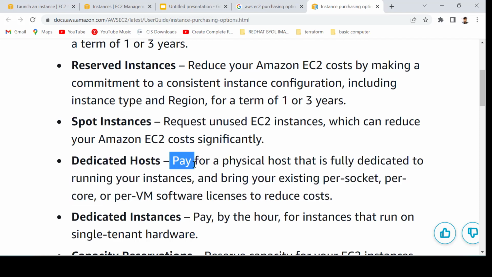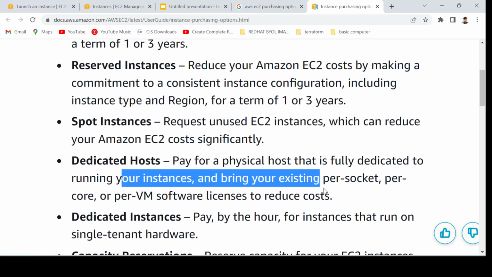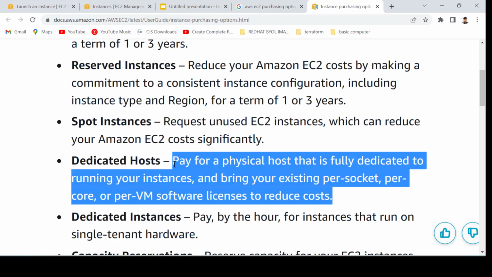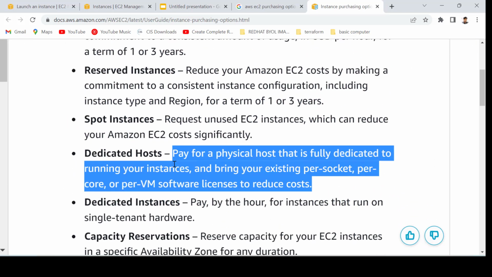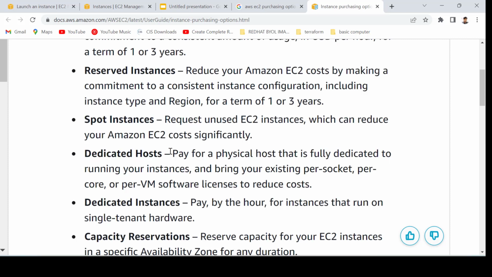Dedicated Hosts: you pay for a physical host that is fully dedicated to running your instances. If we generally launch an EC2 instance on demand, it could be on a shared pool. In the AWS environment there is hardware on which multiple VMs can run, from different vendors or customers. But if you want dedicated hardware, you can go with a dedicated host and launch your EC2 instance on it, and only your instances will be running on it, no other instance.